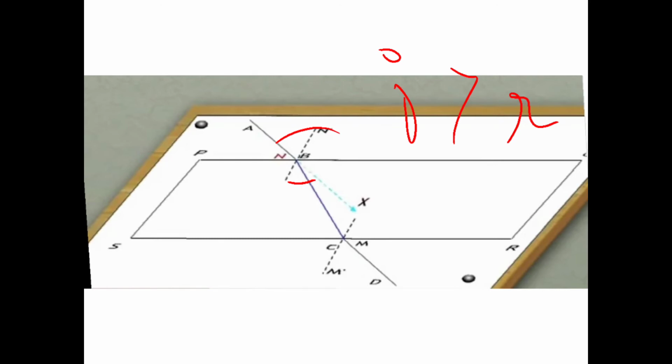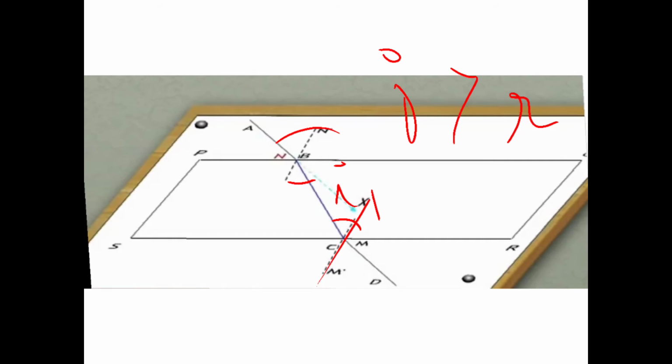At this normal, and again when the light comes, refraction occurs for the second time at point M here on the side SR. So the angle of incidence here will become I1, because that was I, and this is smaller. With this normal, this angle is I1. It will not be I.